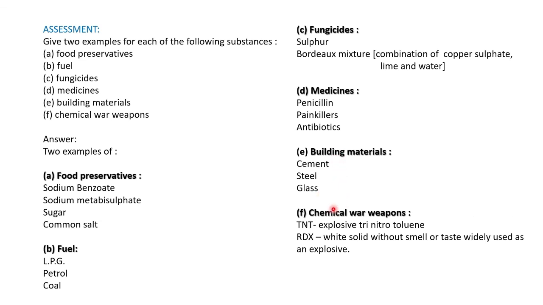These are all made up of chemicals. Then chemical war weapons: what are all the weapons we use? What are all the chemical war weapons in the battlefield? TNT, that is the explosive trinitrotoluene. Then RDX, a white solid without smell or taste, widely used as an explosive. RDX also bombs. We say RDX bomb, no? That is white in color without any smell or taste, used as an explosive.